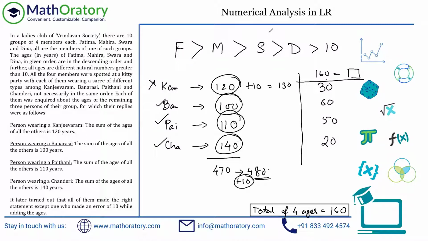So the youngest one is D. The next person is S. The oldest one is F. And this is N. So this is the entire set. I don't think there is anything else to solve. We have solved everything. We have got the individual ages as well as whoever made the calculation mistake or given the wrong information. Yeah, so now I hope we can move to the questions. Let's check the questions now.